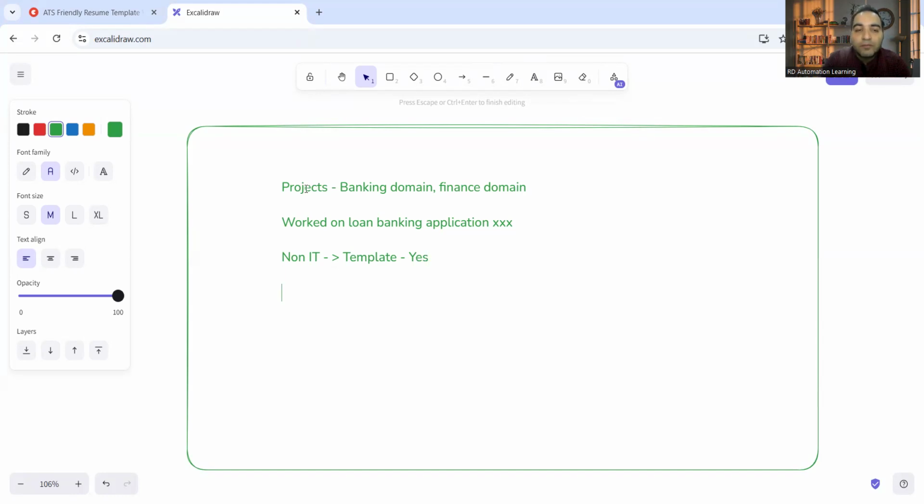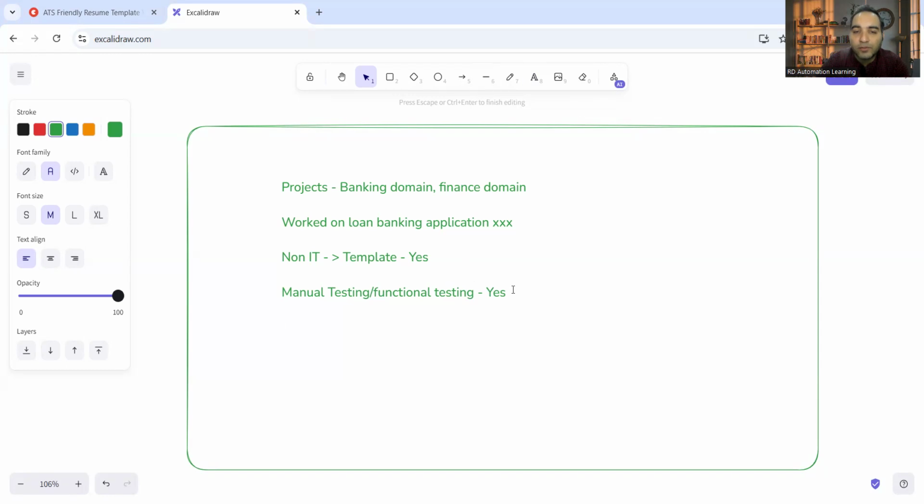The second thing is, if you are from manual testing or, let's say, functional testing, right? You are just doing functional testing. Would this resume template be useful for you? The answer is yes, it will be useful, right? Whether you are doing functional testing or automation testing, it is one and the same. So the template that has been created includes most of the things such that you get the calls.